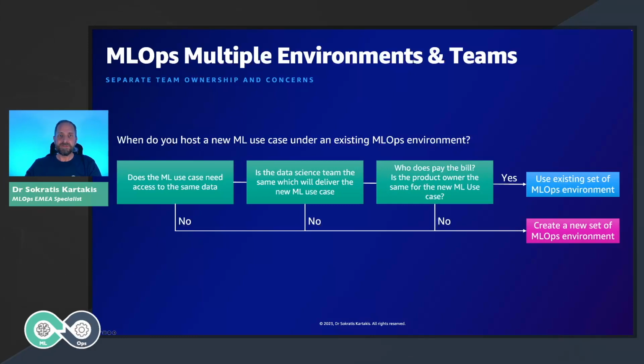If we have a yes answer to all these questions, then we host this ML use case in an existing set of environments. If we have a no answer to one of these questions, then we need to create a new set of dev, pre-prod, prod environments and have the use case in this environment. That means that we don't need a separate set of environments per use case, but more or less what we suggest to our customers is to have one set of environments per business unit. So if we have 10 teams, most of the time we need 10 of these sets of environments. That is manageable.